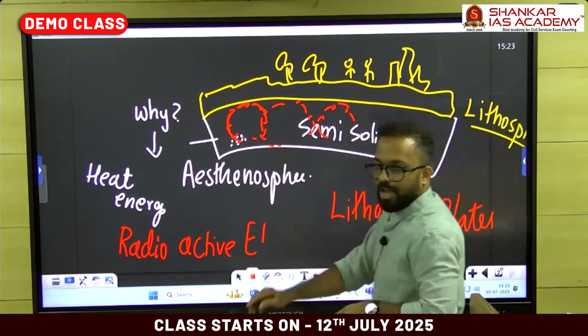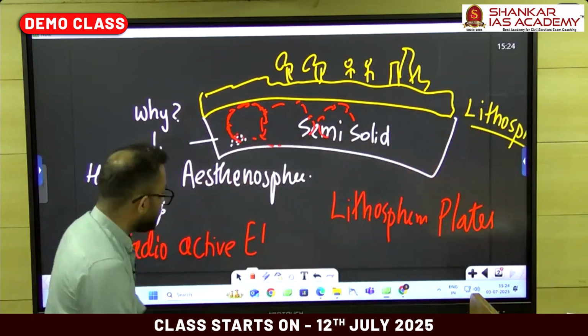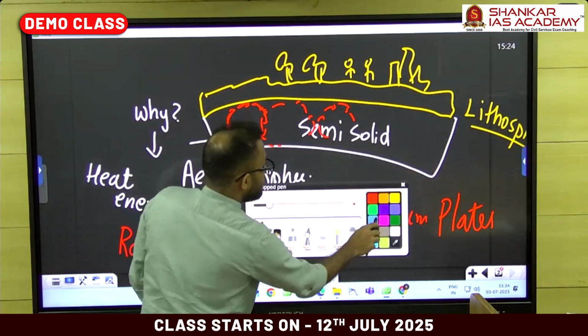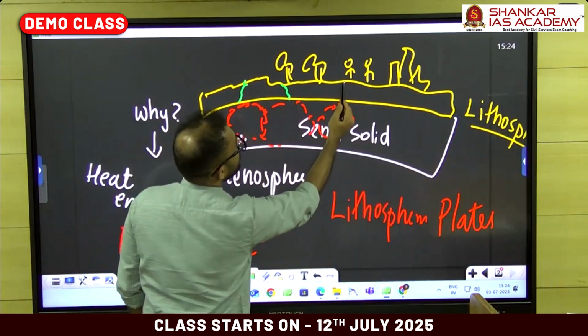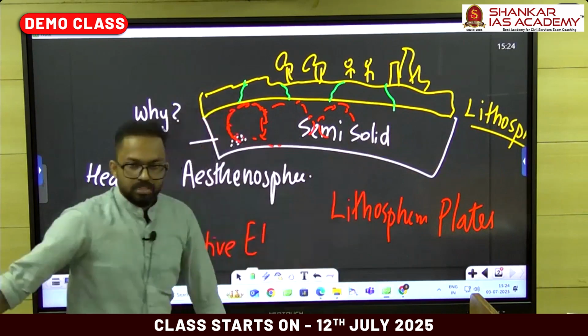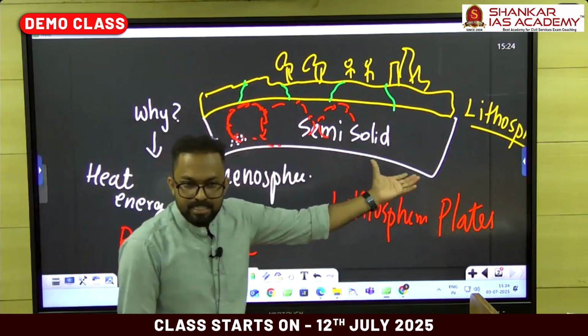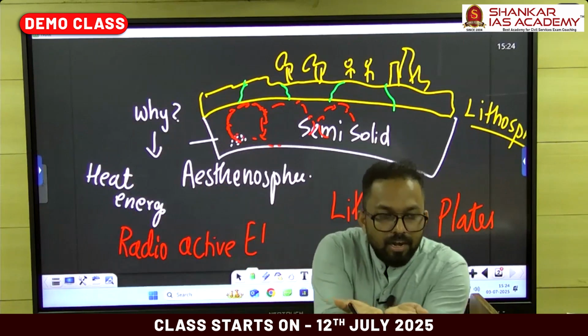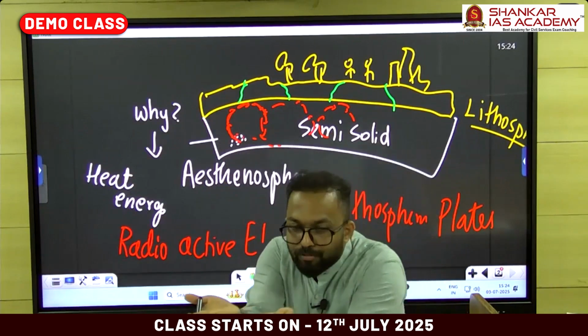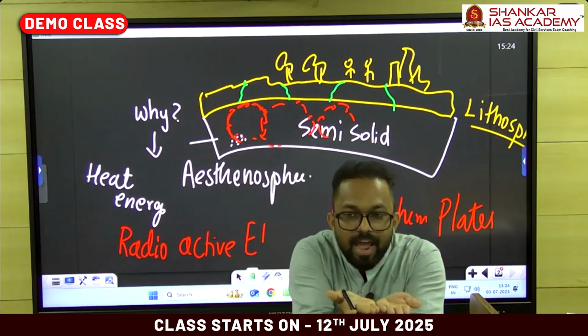And these individual blocks, this is one part, this is the next block, this is the third block, this is a fourth block. These are called as lithospheric plates. So this theory says that these lithospheric plates are lying over or floating over the denser asthenosphere.